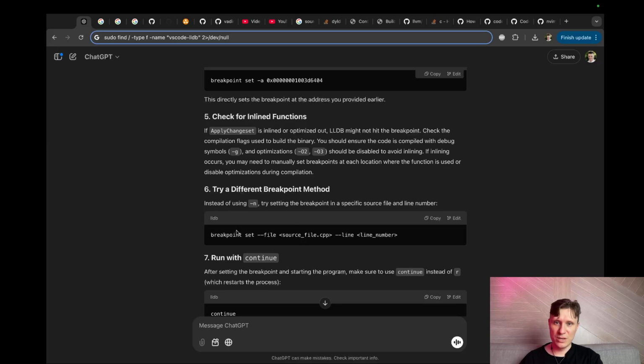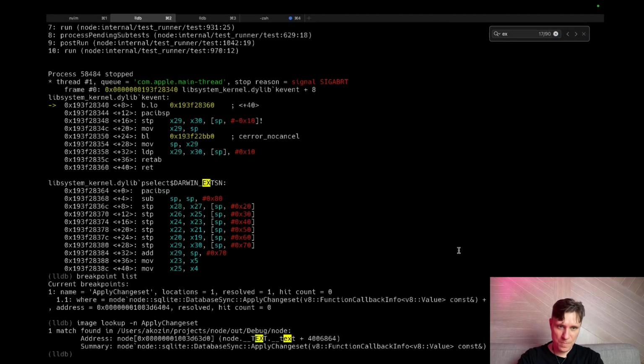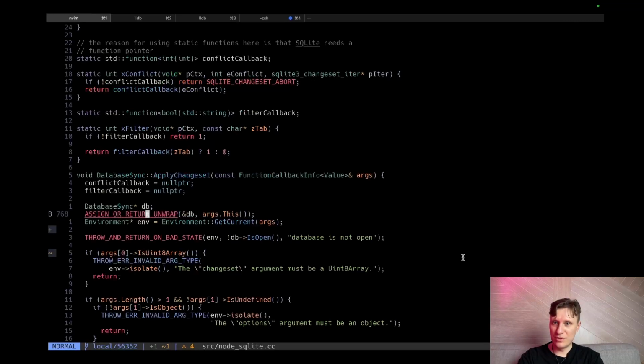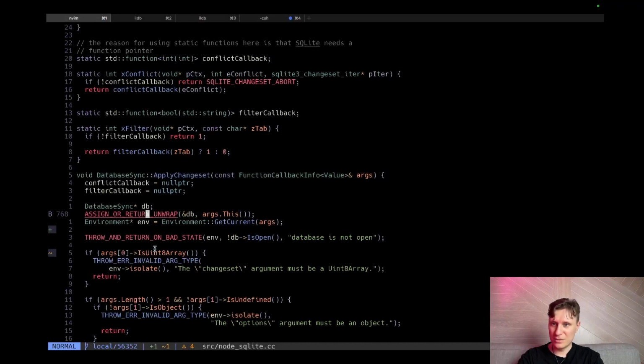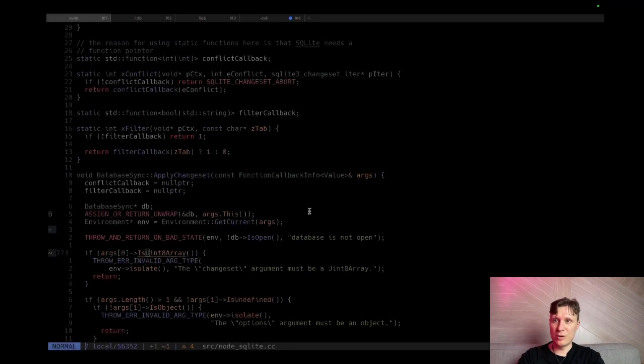Different breakpoint methods. Okay, breakpoint set by file and line number. Let's try this. This looks promising. So what is our file? Our file is not SQLite CC, I believe. Our file is not SQLite CC, and our line number is, for example, 773. Let's put a breakpoint here.